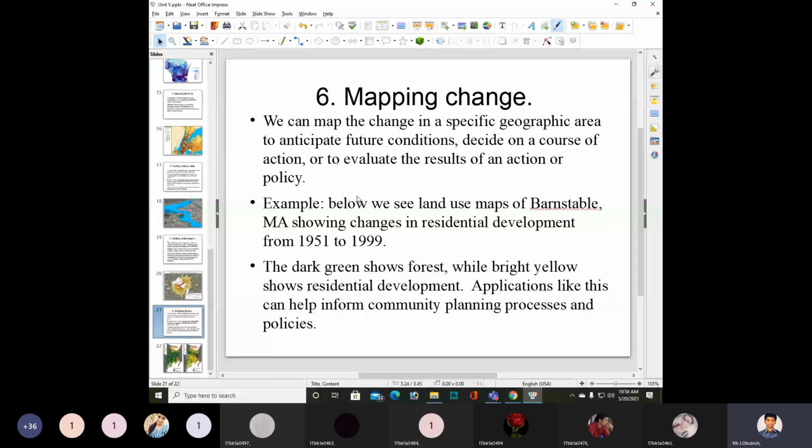Dark green shows the forest, while bright yellow shows residential development.